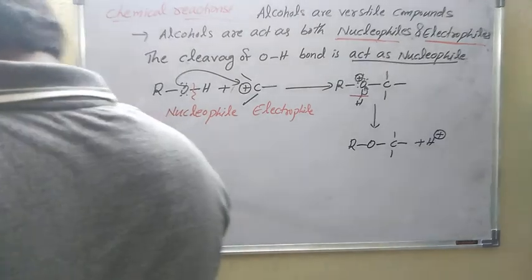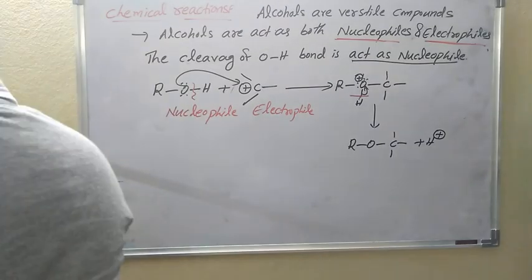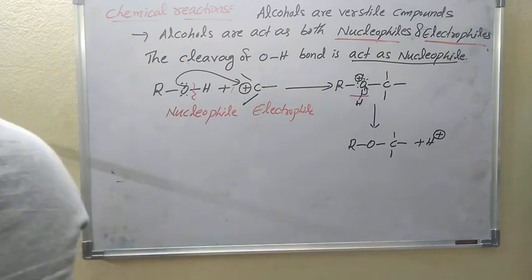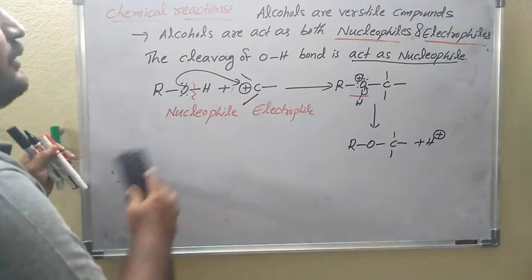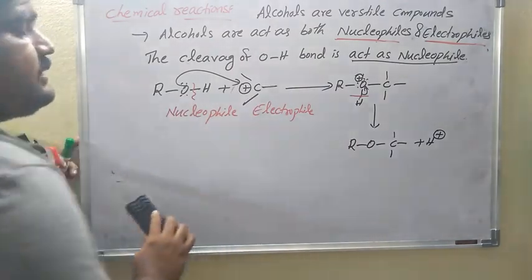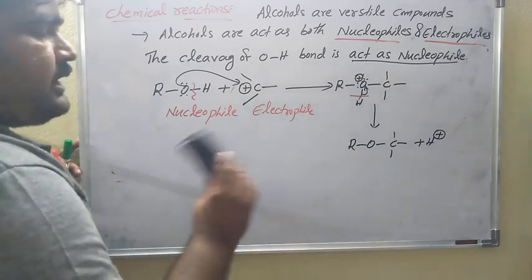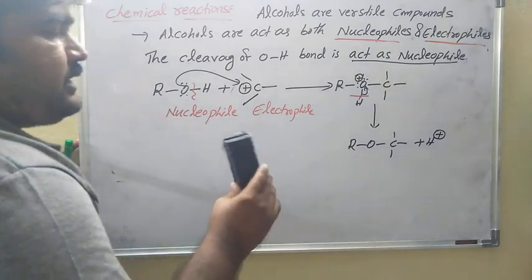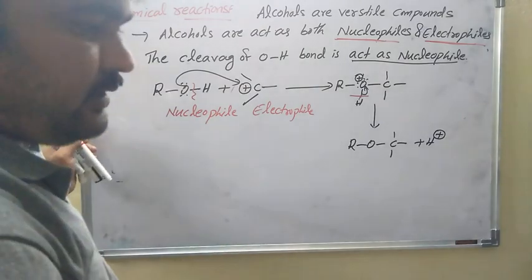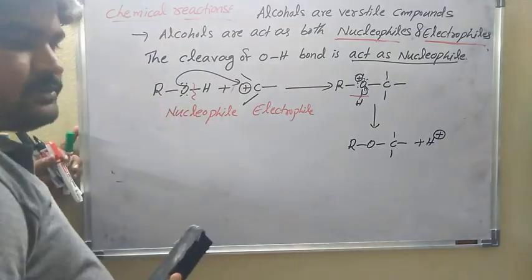Whenever the CO bond is broken, they act as electrophiles. R means the alkyl group.